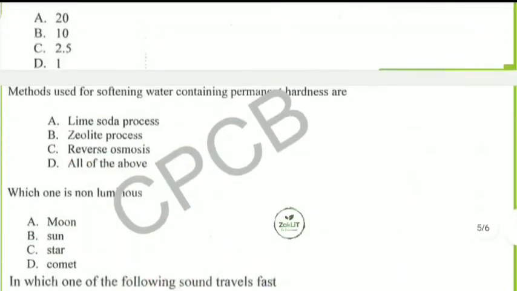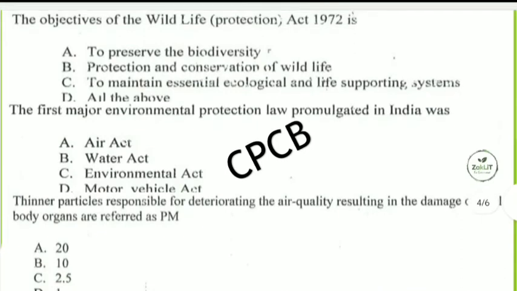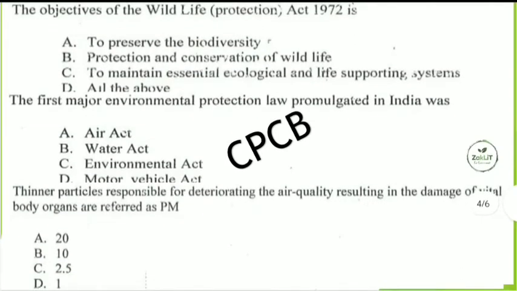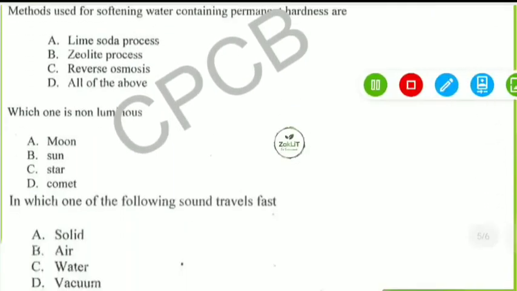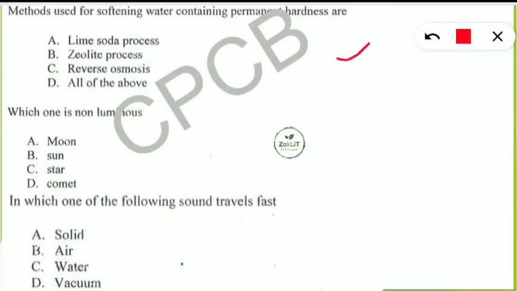So now we can see from which areas these questions are asked. We can have a guess and we can continue this discussion in the upcoming video series. So it is from the Environmental Protection Acts and the laws and when the convention was done. So these things are coming from here, and also air pollution, water pollution, and the devices which are used to remove the air pollutants, the techniques to remove air pollutants, and here techniques to remove water pollutants also, because permanent hardness, how it is cured.